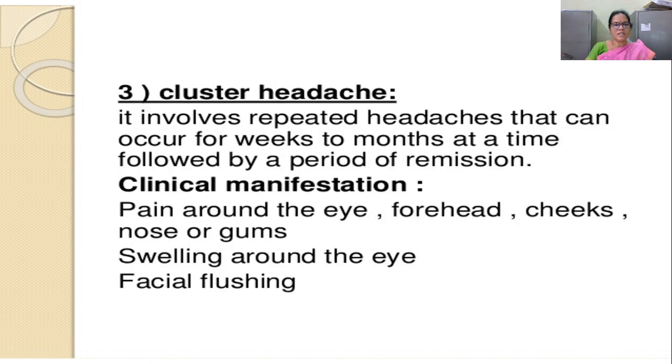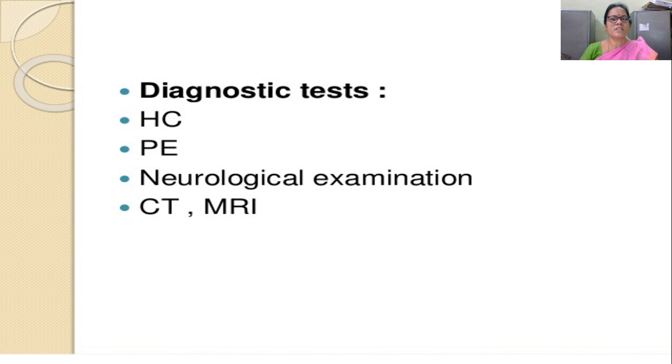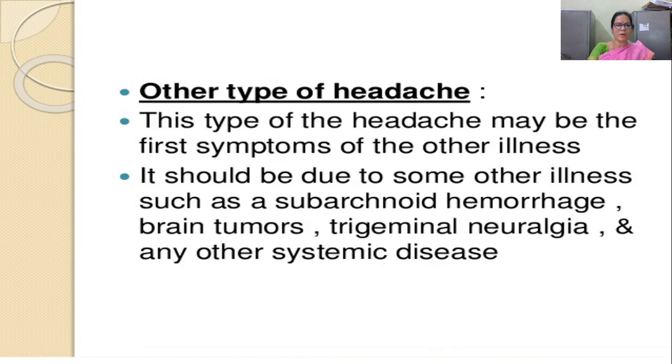Then the other one is a cluster headache. It involves repeated headaches that can occur for weeks to months at a time, followed by a period of remission. The clinical manifestations include pain around the eyes, forehead, cheeks, nose, or gums. Swelling around the eyes will be seen, and facial flushing. And diagnostic tests include history collection, physical examination, neurological examination, CT and MRI scan.